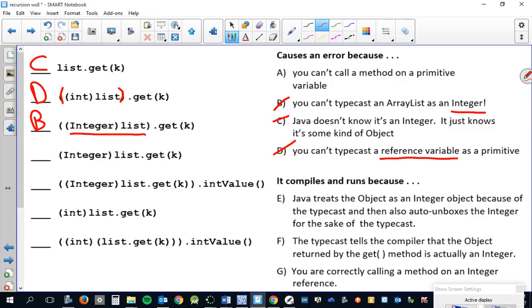Now, the next one, once again, the typecast applies to whatever is given to it, and since the dot operator has higher precedence, the get method gets you what's out of the array list, which is an integer object, and then the typecast tells the compiler that it is an integer object. This is good, in other words. It works.